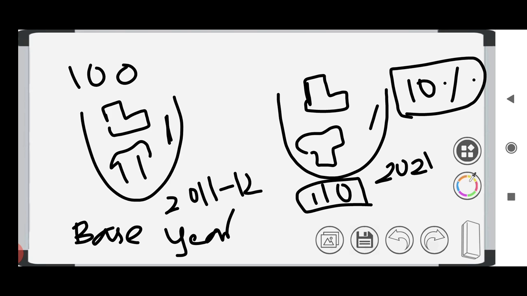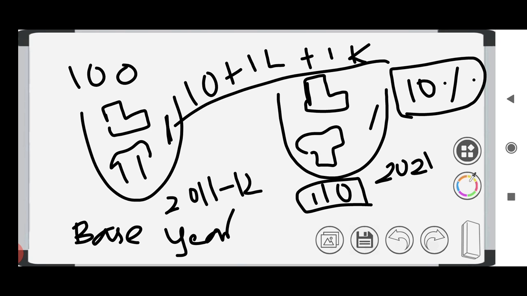So for example, if it is a pen, it is 10 rupees. If it is a car, it is 1 lakh. If it is a shirt, it is 1000, say 1k. So then the sum value will be added and it will be compared with the base year. So if it is 110 now, then it will be compared with the base year, and that difference is here 10%. Here it is 110 and here it is 100. So the 10% difference is the growth in that particular year.